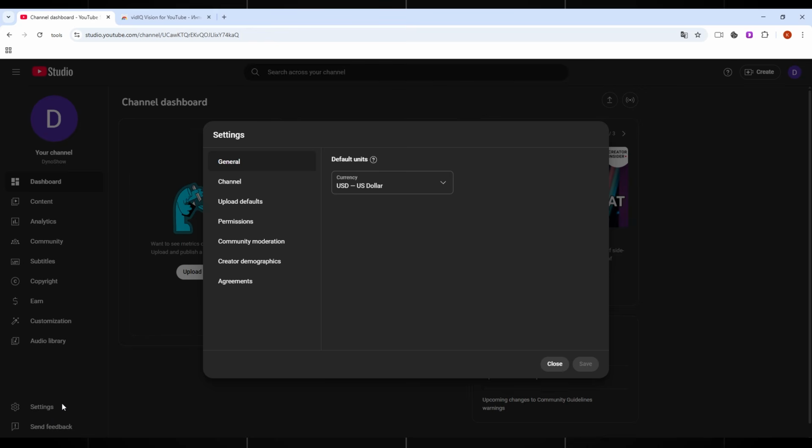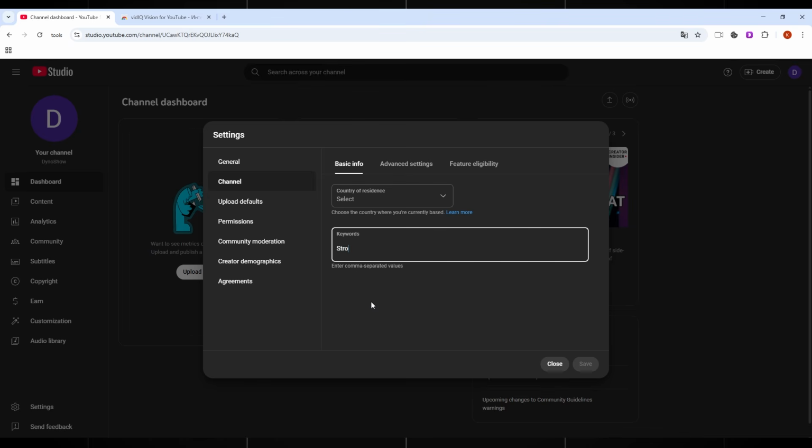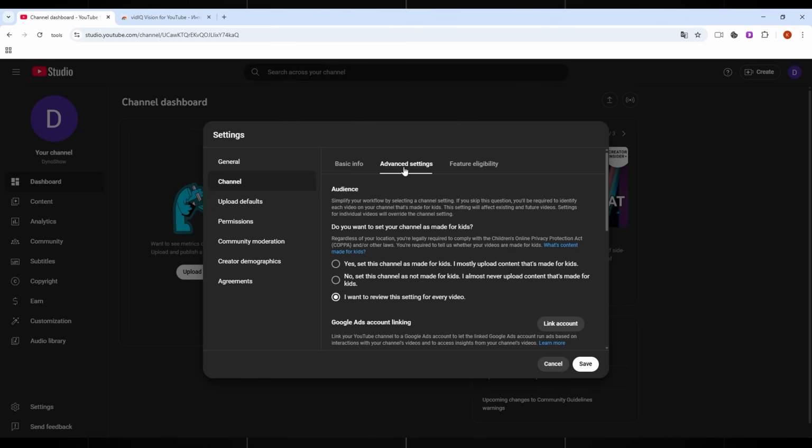Click on Settings in the bottom left, then go to the Channel tab. Add your keywords, for example, history, memes, Ronaldo. You can add more if you like. Then go to the Advanced Settings tab and make sure to select, No, this channel is not made for kids. This way, your content won't be placed in YouTube Kids. Great, now that the channel is optimized, let's create a profile picture.